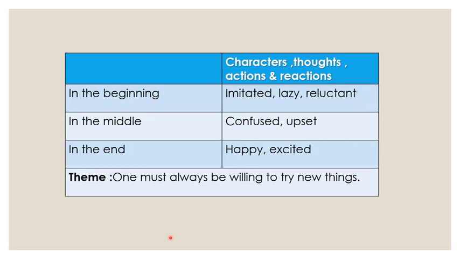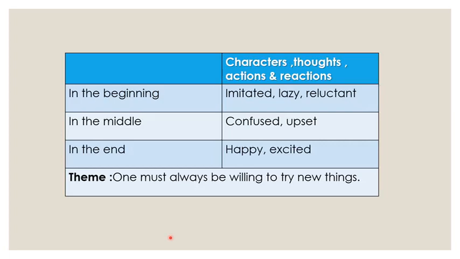So we notice that Manu and Maina change a lot from the beginning to the end. Initially they were irritated about having to give up their lazy video game playing and reluctant to try climbing the mango tree. But towards the end they were happy to have listened to their grandmother and given up their video games for a more exciting and imaginative game.